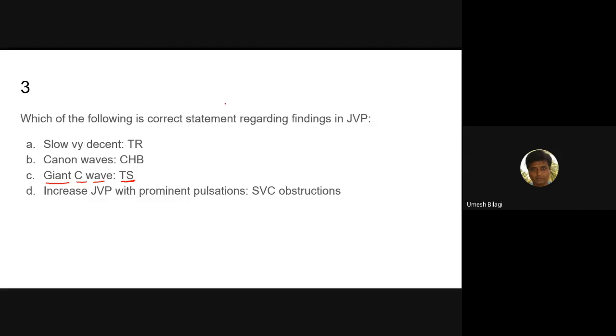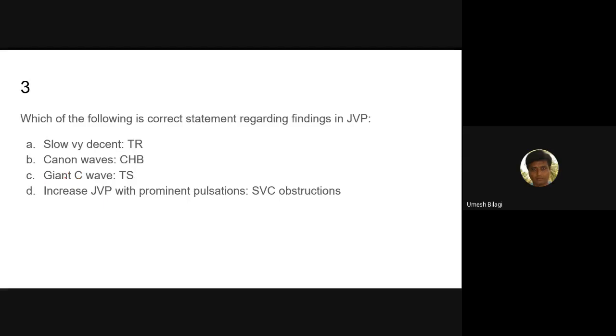So what is the cause for a C wave? It is the closure of the tricuspid leaflets into the right atrium. Now, with tricuspid stenosis, the valve is much more immobile. It will be hardly moving, and creating a C wave is very unlikely.